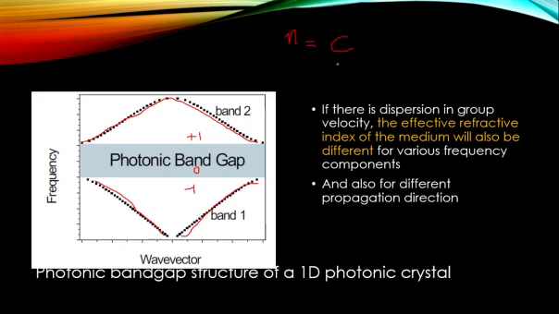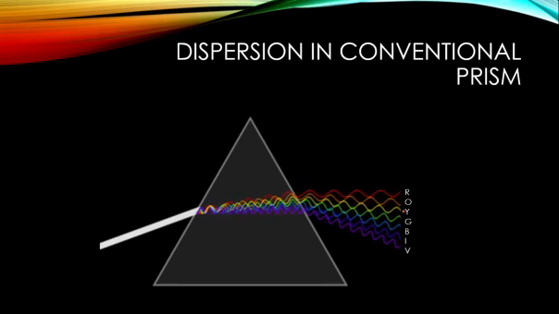If there is dispersion in group velocity, of course, the refractive index is given by the velocity of light in vacuum divided by the group velocity. So if there is a dispersion in group velocity, surely there will be a change in what? The refractive index of the medium. This is what you meant by dispersion in a usual conventional prism, where you have experienced or watched it.